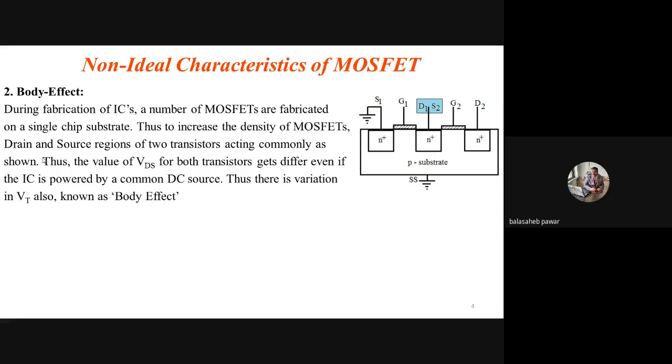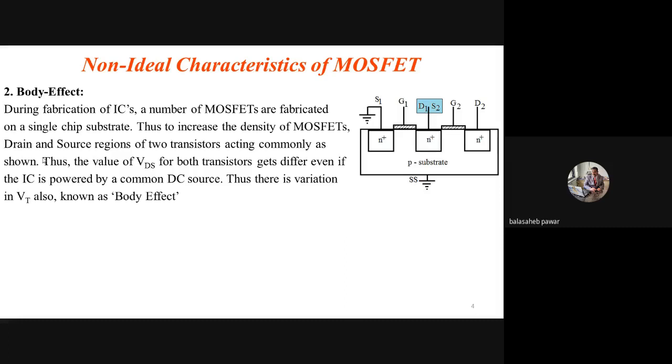So the second characteristic is known as the body effect. Basically, you might have seen ICs, integrated circuits, during your first year practical, you might have used them during your digital practical, logic gates, correct? Those ICs are mostly 14-pin ICs, somewhat small in size. Their length is almost 1 inch, and the width is almost 1 centimeter, not exactly.